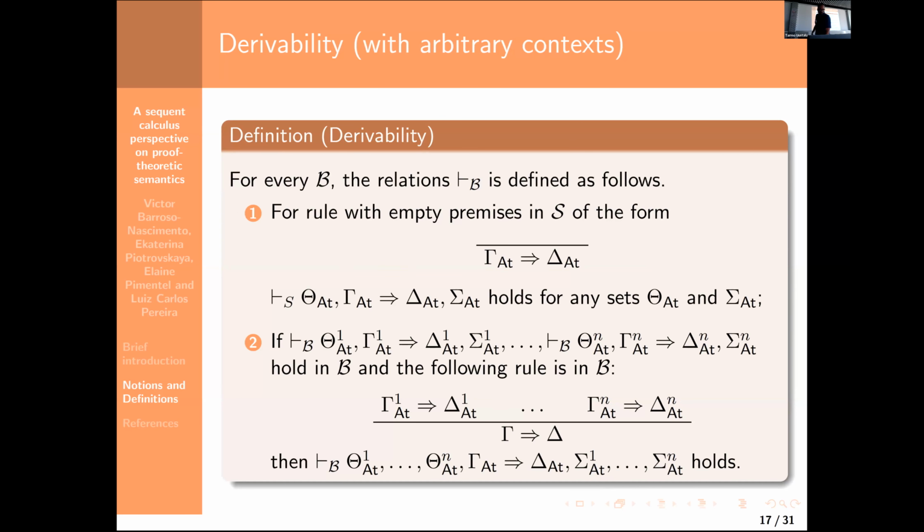And now I define derivability. It is quite involved, but it's just the traditional definition of deduction in sequent calculus, except that we can use arbitrary contexts. I will exemplify this in the next slide.